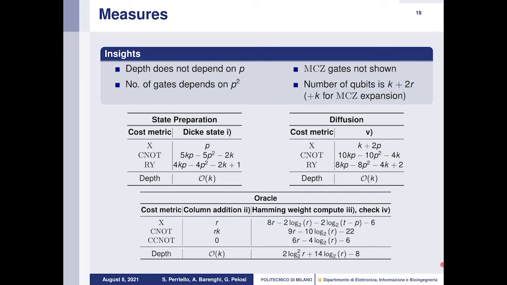In the tables here, we can see the equations corresponding to the different gates for the different subcircuits. We note that the depth does not depend on P, while the number of gates depends on P squared. The MCZ gates are not shown, but we have just two of them, one in the oracle phase and one in the diffusion phase. The number of qubits is equal to k plus 2r, plus an additional k when we want to translate the MCZ into physical gates.